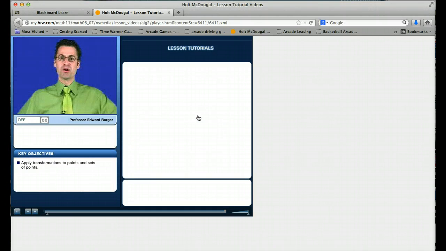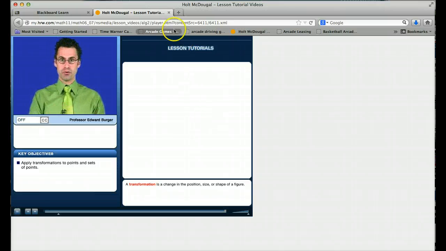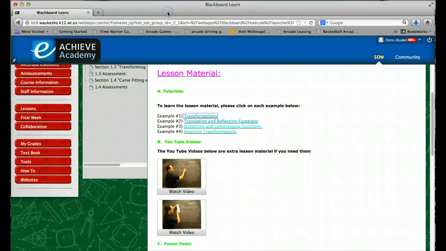if we move around the coordinate plane, what we're actually doing is producing a transformation. And it's sort of neat because we can take something in the plane, a figure, a graph, or a point, and move it around, and we can describe that movement and see what happens before and after. So this is basically how you get the material that you are supposed to learn. You just click on these examples: transformations, translating and reflecting functions, stretching and compressing functions, applying transformations. There are some really good tutorials here.